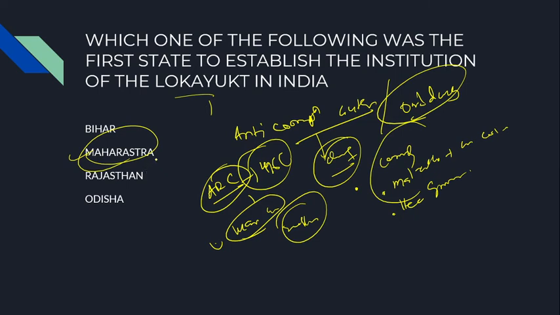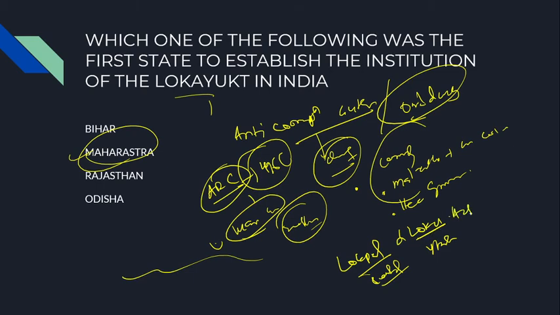In our country, we have the Lokpal and Lokayukta Act. Lokayukta is at the state level, Lokpal is at the central level. The Lokpal and Lokayukta Act was passed in the year 2013. It is also popularly known as the Lokpal Act.